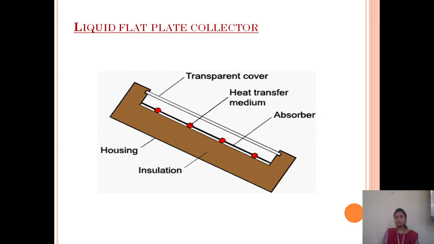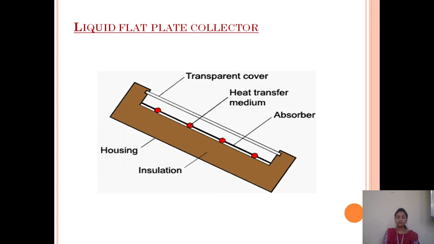Here you can see the absorber plate. What is the function of the absorber plate? The absorber plate is an element that intercepts solar radiation inside the collector and is responsible for transforming solar energy into thermal energy. Next is the glazing cover or transparent cover. The glazing cover has the function of isolating the solar collector from the external environmental conditions and allowing the solar radiation to pass through it. This cover also causes a greenhouse effect.